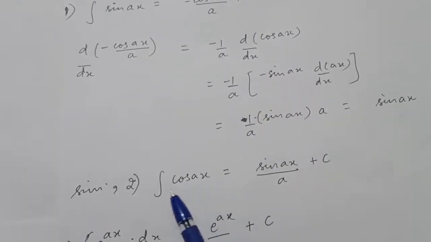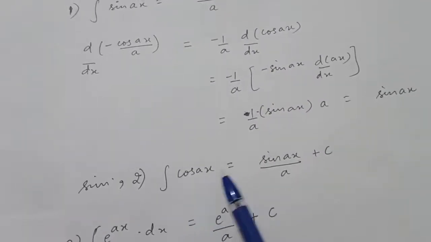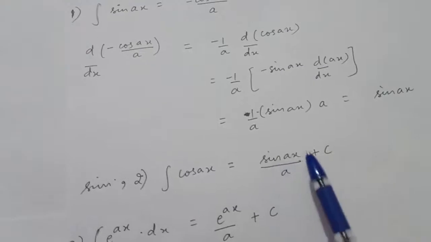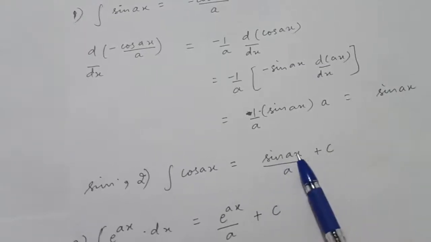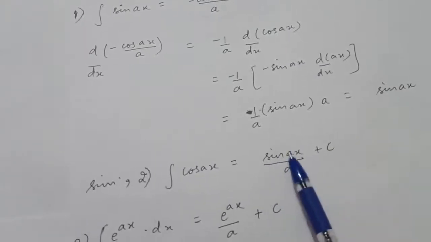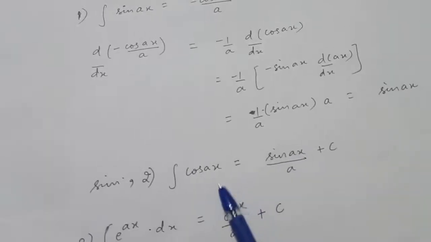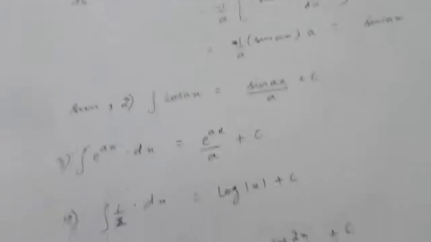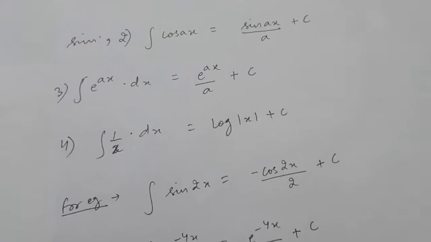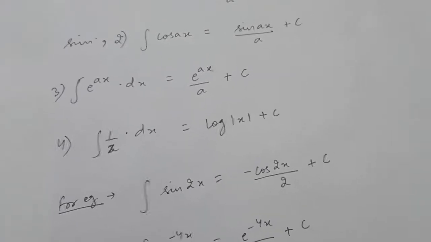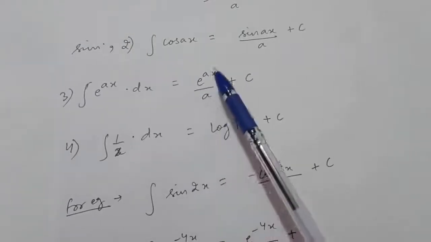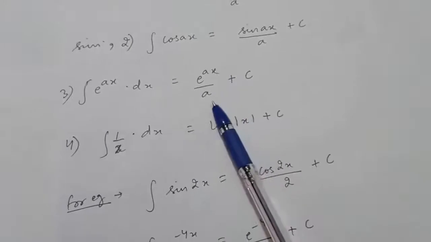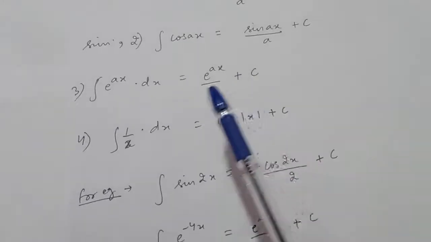Similarly, the integral of cos ax is equal to sin ax upon a plus c. You have to do it by yourself. Differentiate this, then you will get cos ax only, right? Similarly, the integral of e raised to the power ax with respect to x is e raised to the power ax upon a plus c.